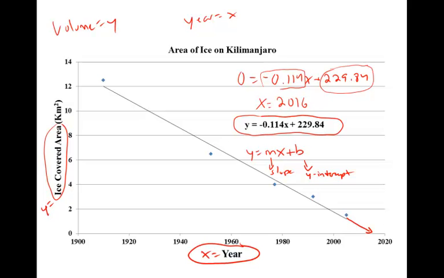Make a graph of the data, insert a linear trend line, obtain an equation, solve that equation for x by letting y equal 0. Use those observations to predict when South Cascade Glacier will be gone.